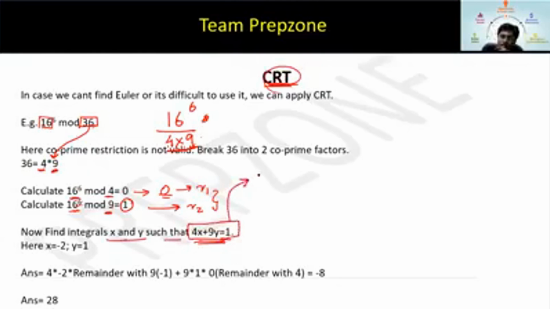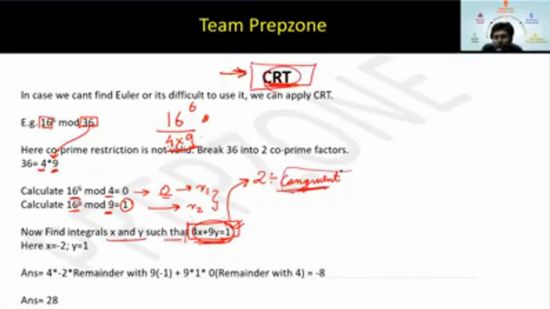See, there are two methods to solve CRT. One is the method that we are following and the other is the congruent method. So when we go by the congruent method, then we see why this is happening. But it is not needed and neither is the explanation needed, because anyway CAT won't ask CRT, or if they do, then a very simple question is expected in CAT. So rather than going into deep applications of congruency, I can simply say just learn it that 4x plus 9y will be equal to 1. Means if I'm dividing into any two co-prime numbers 4 and 9, then 4 into x plus 9 into y, I can write it as equal to 1. As simple as that.